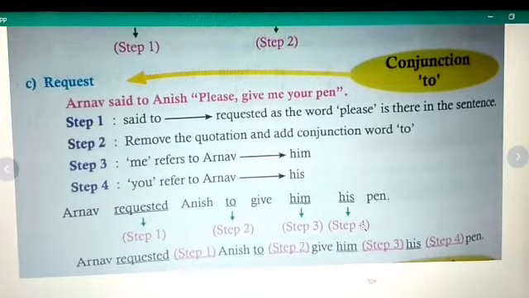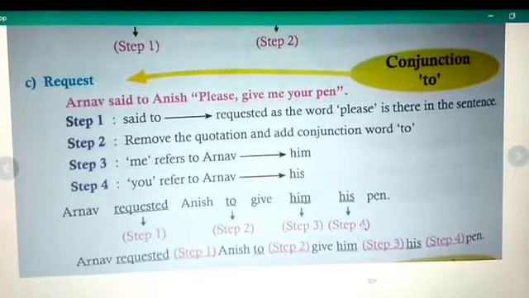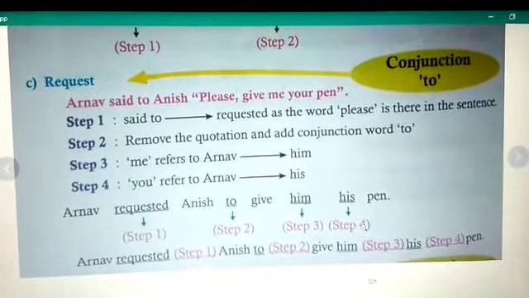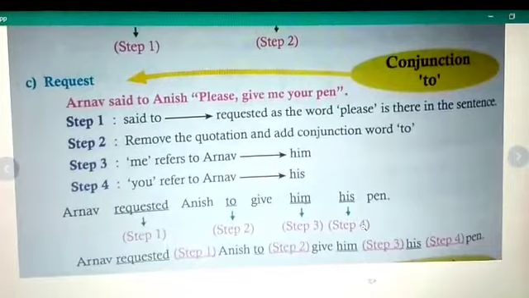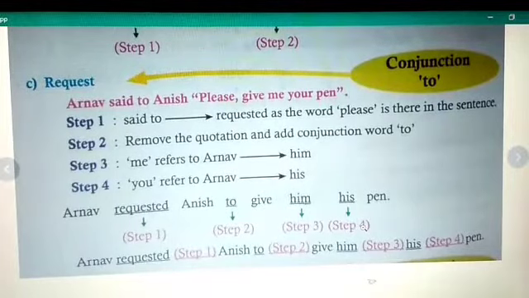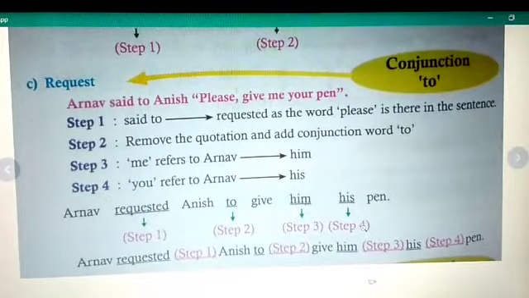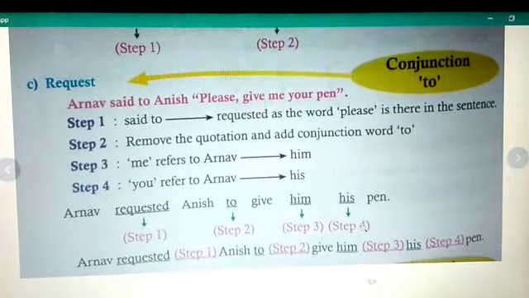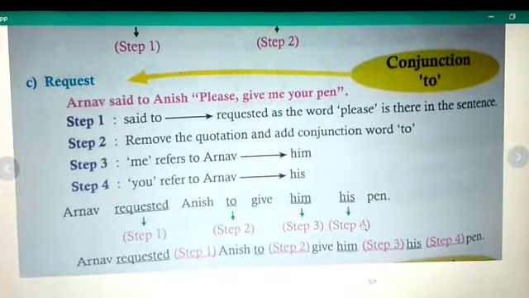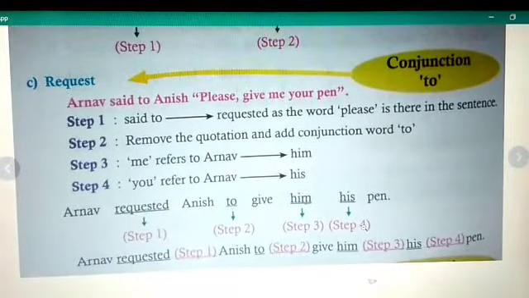So Arnav requested Anish to give him his pen. So we see here, step 1 requested because it is please, and step 2 the conjunction to is given plus infinitive, step 3 him, and step 4 his pen. So the final answer is Arnav requested Anish to give him his pen.